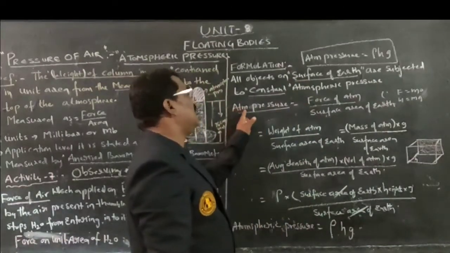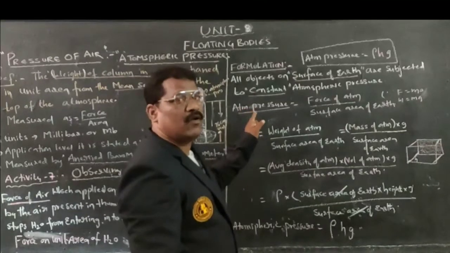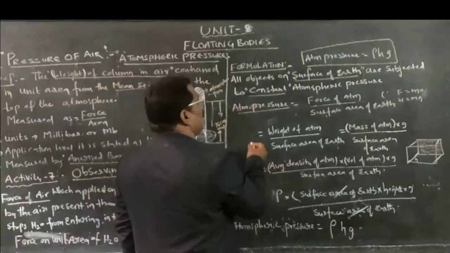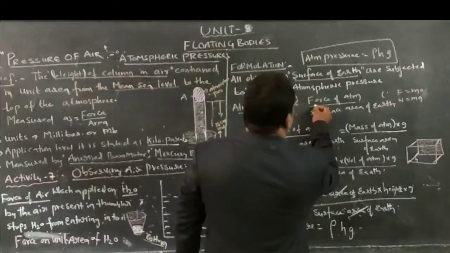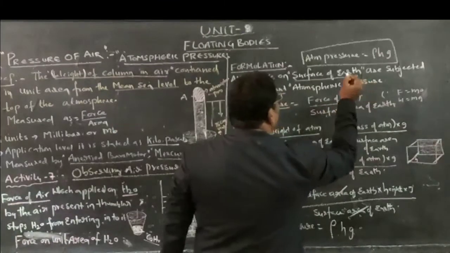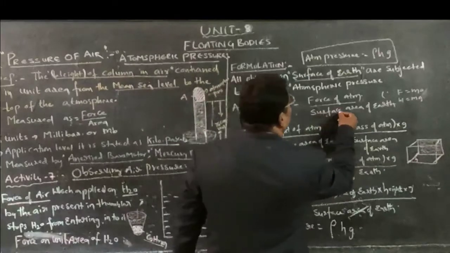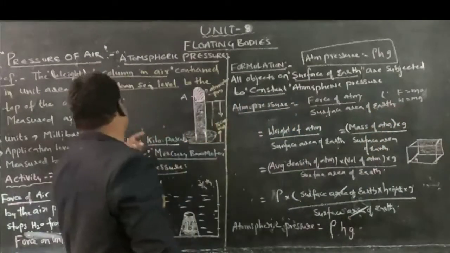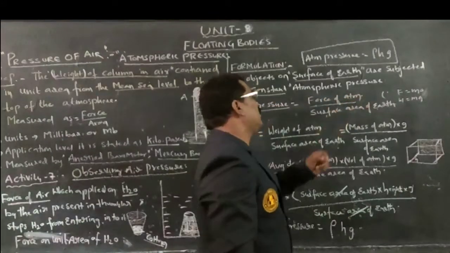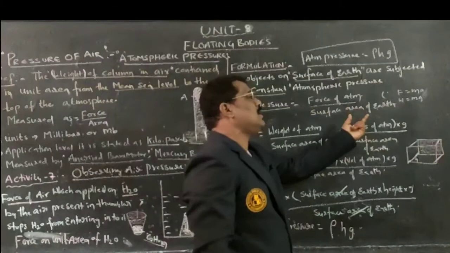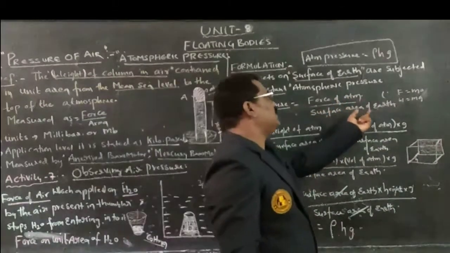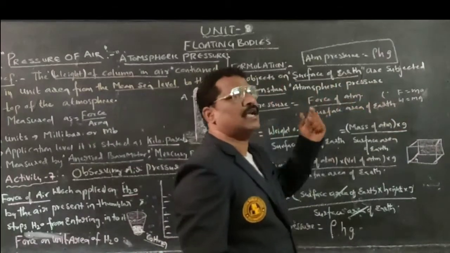Atmospheric pressure, ATM, indicates nothing but what? Atmospheric pressure, the short form of atmosphere I have given there. Atmospheric pressure can be defined as the force exerted by the atmosphere on the top surface area of the earth. Here also, force per unit area is the formula. Force of atmosphere by surface area, as the surface is existing on the earth, therefore surface area of the earth I have taken.